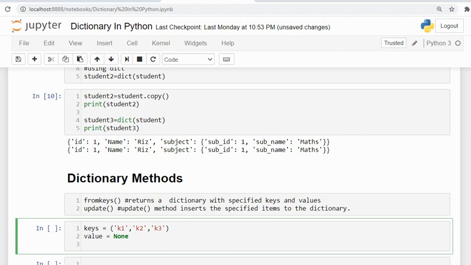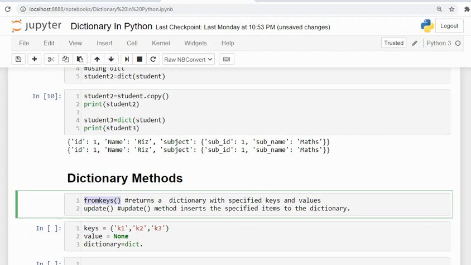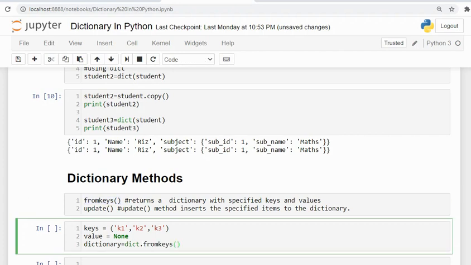I'll name this dictionary dictionary set, and call the dict dot fromkeys function, passing these keys and value.